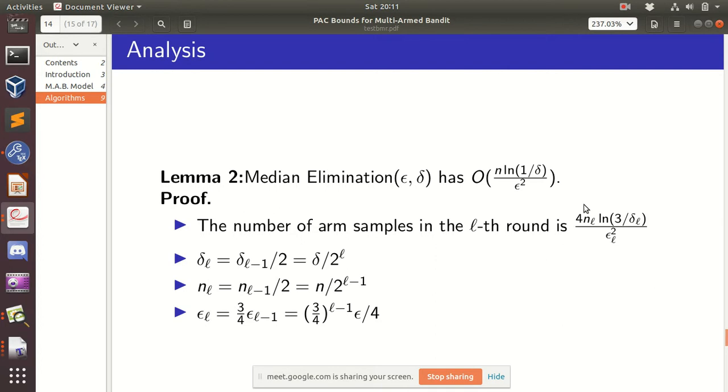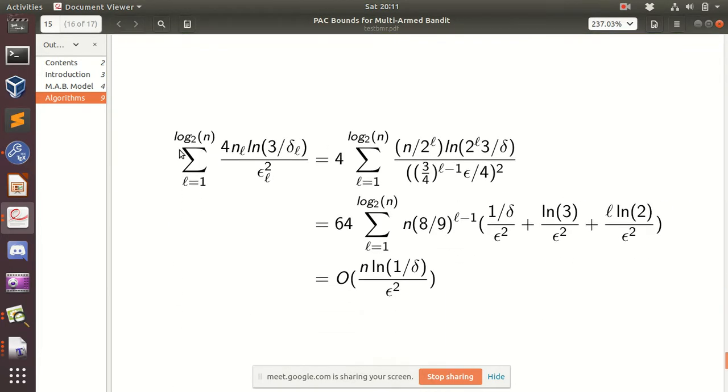In each round we'll be making this many samples, and if you add it properly and separate the terms, these are all geometric series, an AP-GP and one GP, so these are all bounded. They are some constants at the end of the day. So we'll have order n ln 1 by delta over epsilon square. You can take it for granted that the sample complexity is order n log 1 by delta by epsilon square.